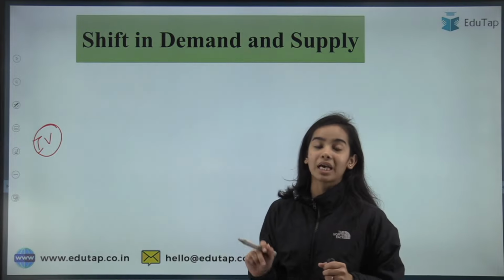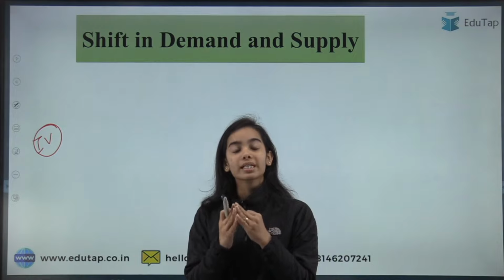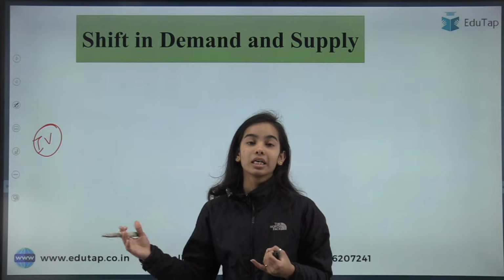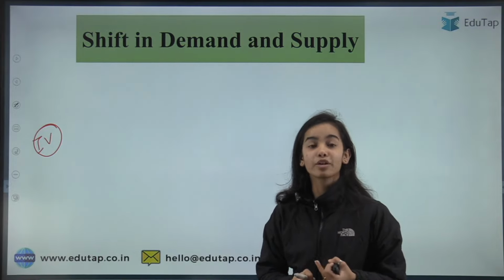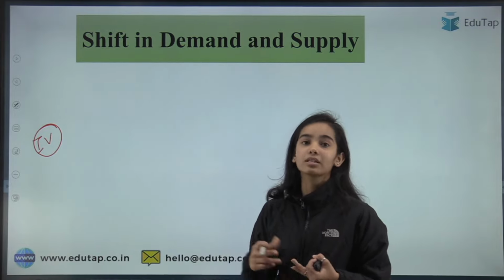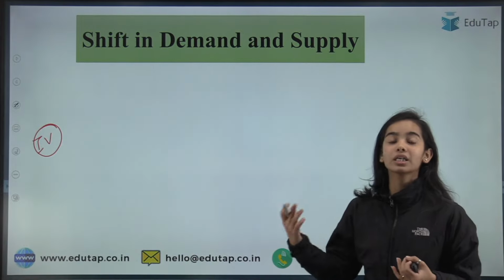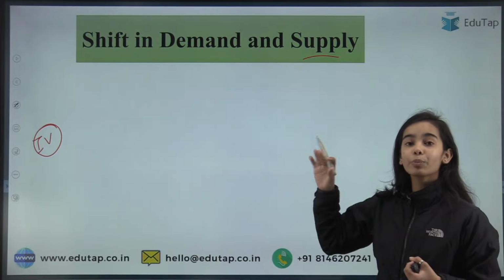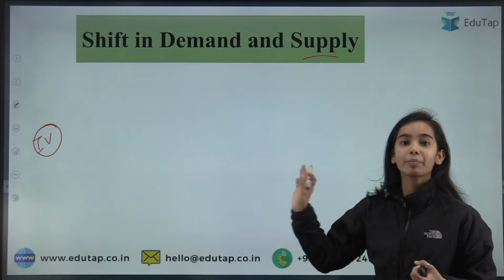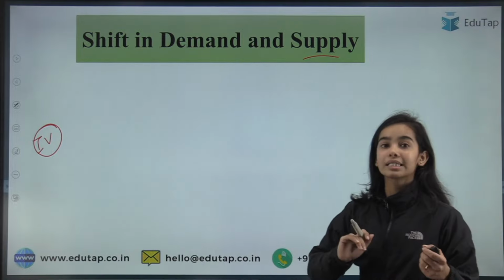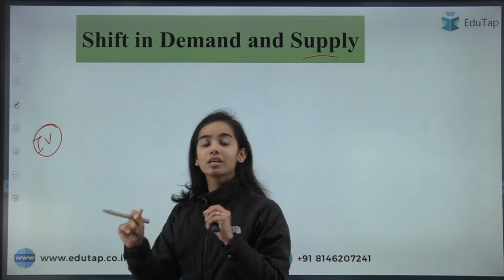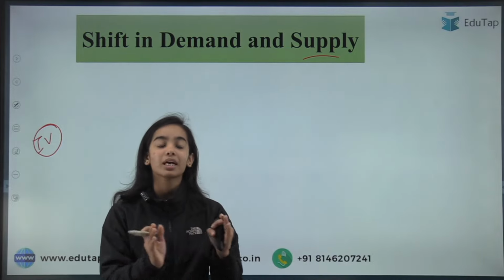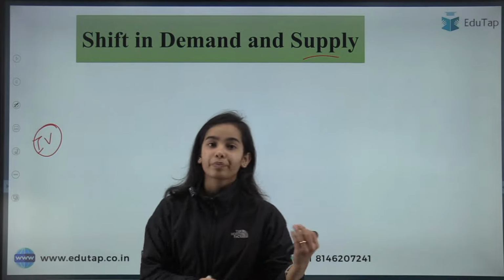But shift in demand and supply: can you say that demand only and supply only depend on price? No. Supply and demand depend on many other factors. Demand depends on taste and preferences, the future expectations of the people, and many other things. The supply also depends upon the expectations of the future and the resources available. So when we are deciding about the price and the quantity, we are keeping the other factors constant.